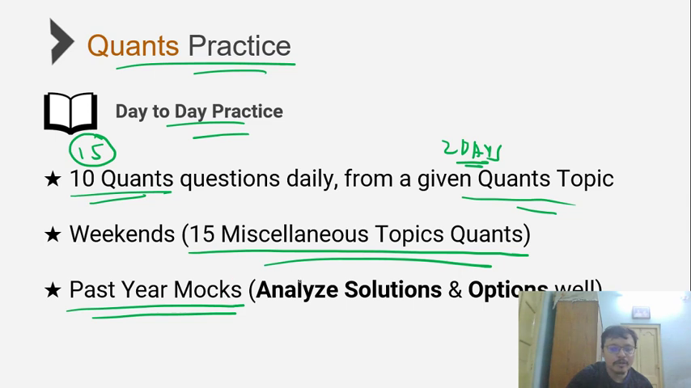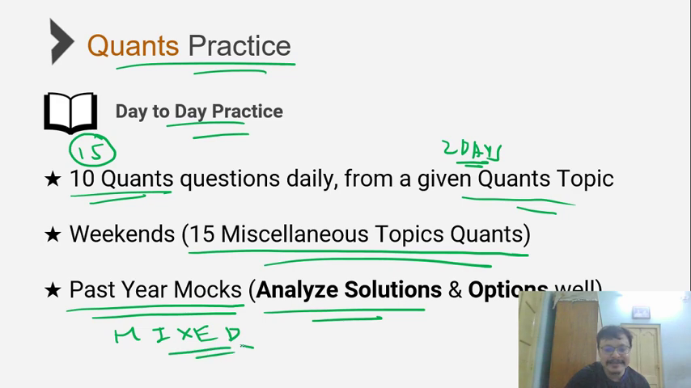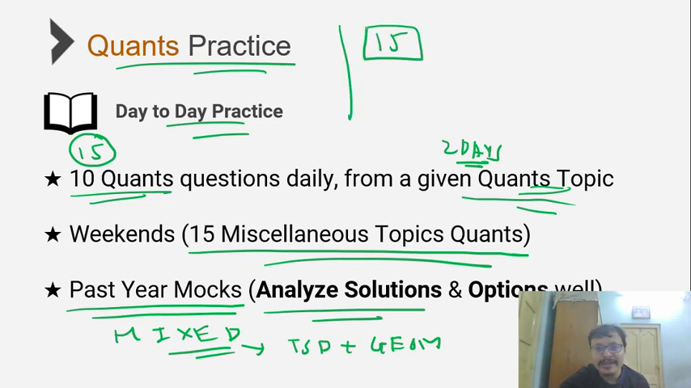Also again, for quants as well, the best sources are past year mocks, because they give you a good spread of questions across topics, including what is very important in quants, that is mixed concepts. That is, in case they combine a question on time, speed and distance with a geometry concept, that is what is very important compared to just going topic by topic where it's single topic-specific questions.